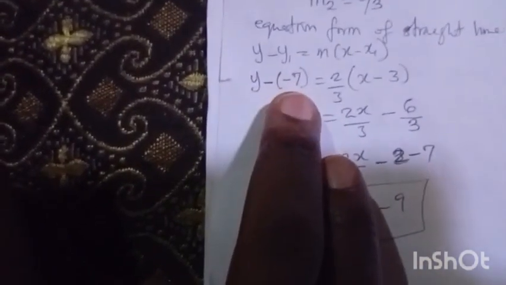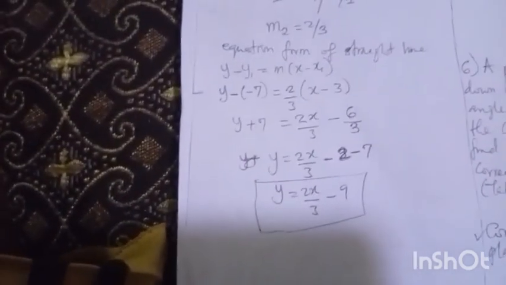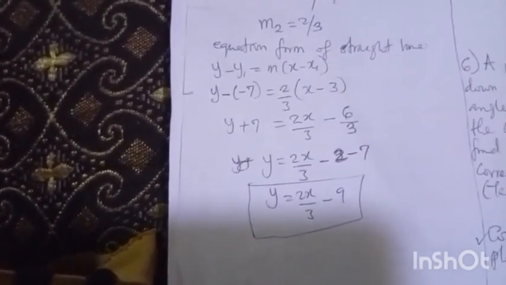3 comma minus 7. That is your x1, y1. So moving it forward now, y minus y1, our y1 there was minus 7, so y minus minus 7 equals 2 over 3 times x minus 3. Putting them together, at the end of the day I got y equals 2x over 3 minus 9.